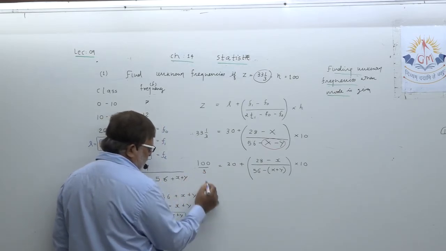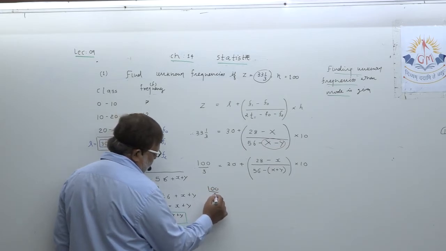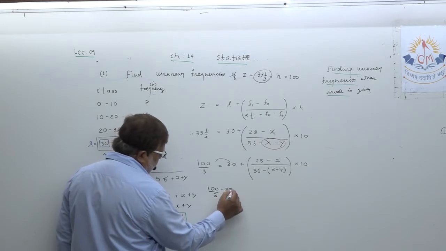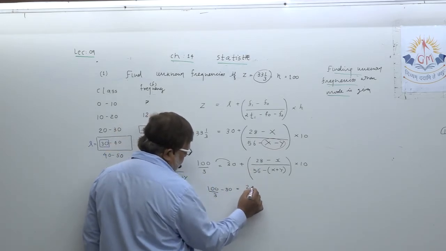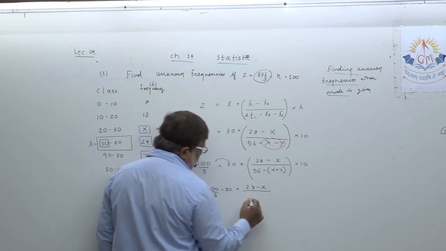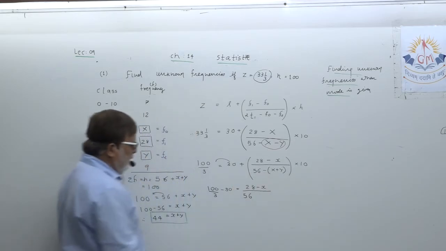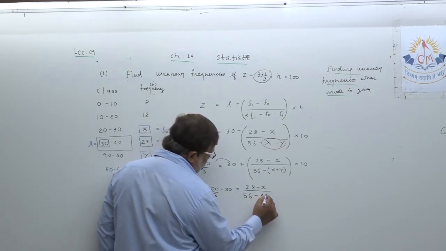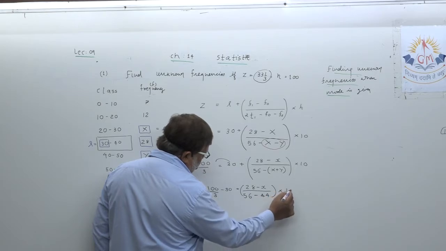Next step, if we continue, I write 100 upon 3. Let me transfer this here, minus 30 equals 28 minus x upon 56. What should I write in place of x plus y? 44 into h, into 10.